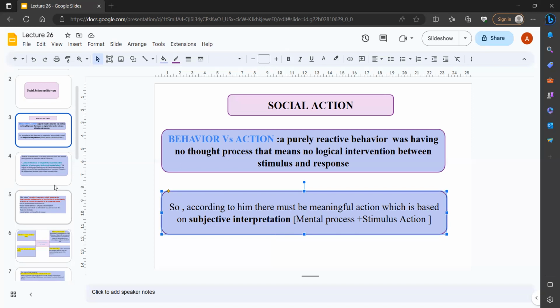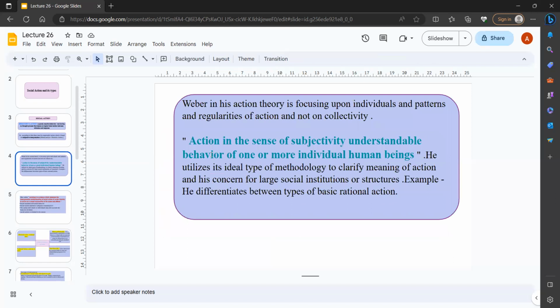Our next topic is the same, social action, and what Weber mentioned in his action theory, that is the social action theory of Weber. Here he focuses upon individuals and patterns and regularities of action, and not on collectivity.